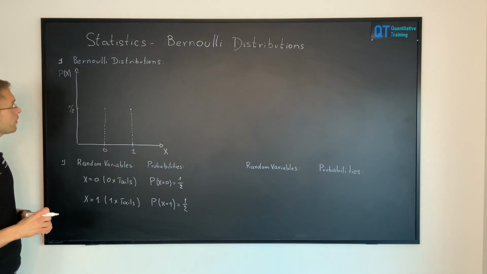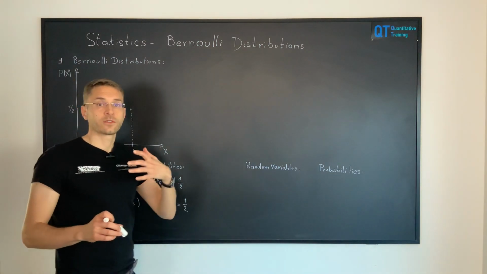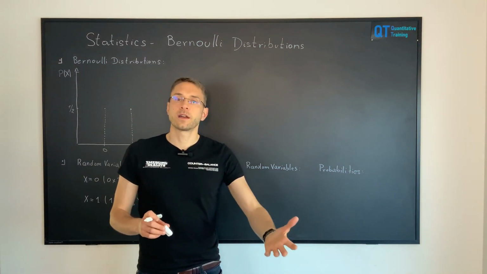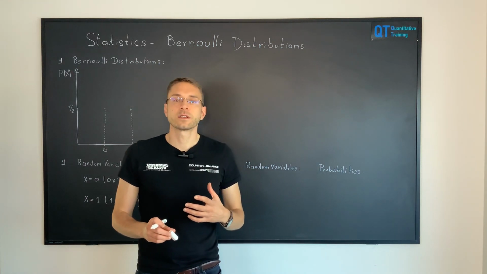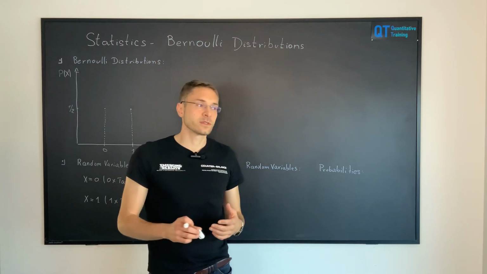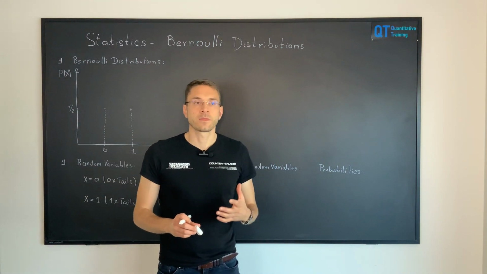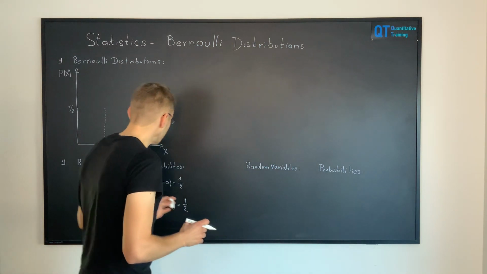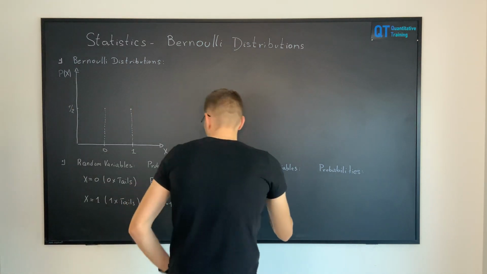Then we can also imagine a very similar random experiment, but this time we are going to have a coin that is not fair. So one of the outcomes is more likely to take place than the other. In this case, we will just assume that it is more likely to obtain tails than heads. We will say that 70% of the time, we will obtain tails, and 30% of the time only heads. So again, as we are performing a Bernoulli random experiment, we have 2 random variables.